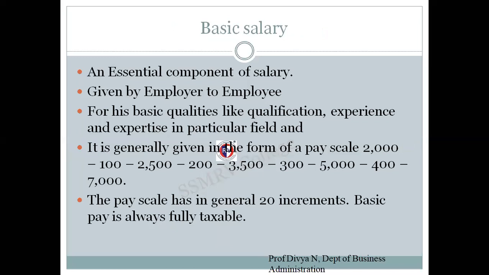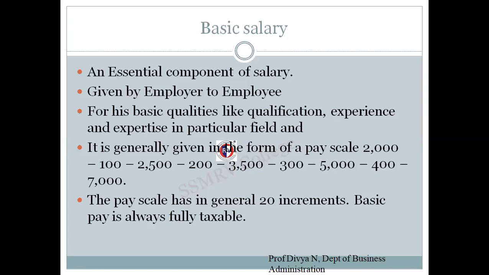That is the minimum amount an individual has to earn on the basis of his qualification, experience, or how expert he is in that particular field. Basic salary is very important, and on the basic salary itself, the rest of the salary components are decided. Next, below that we have something called pay scale.